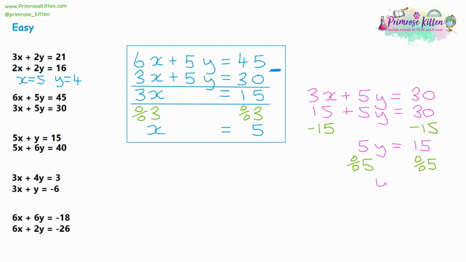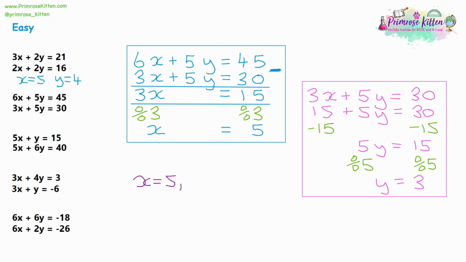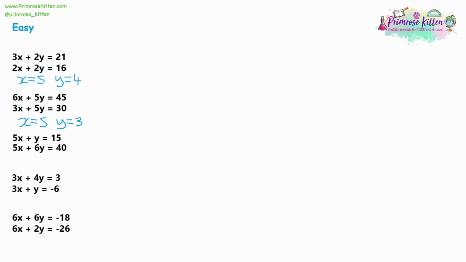So we should have y equals 3 as our final answer to that part. Once you've finished part 2, make sure you just write answers out one last time, nice and clear. X is equal to 5 and y is equal to 3. Moving on to question 3.